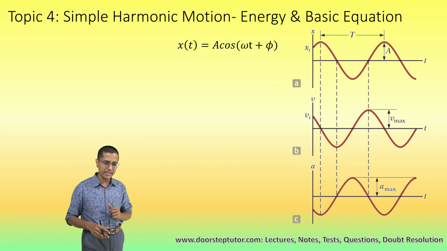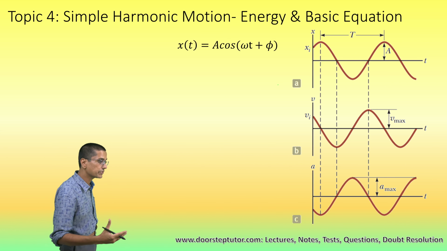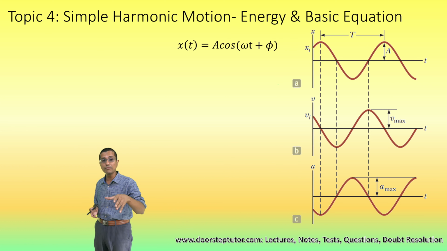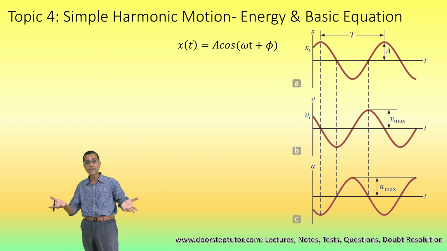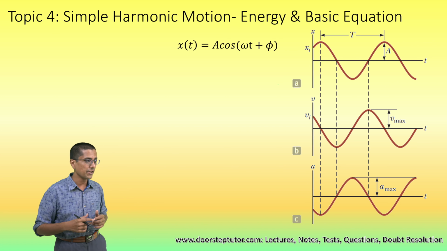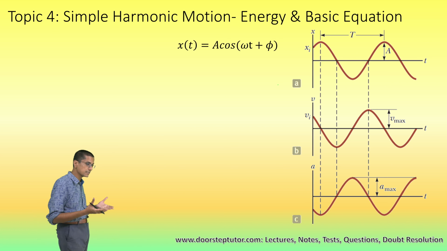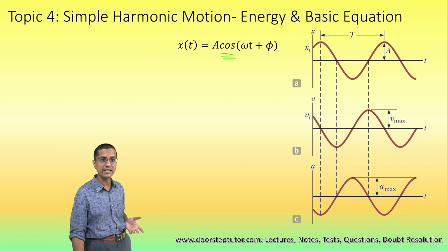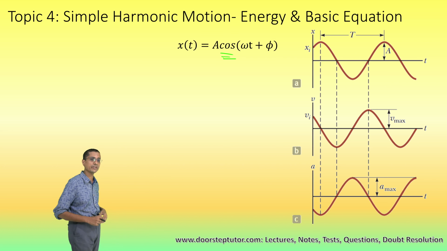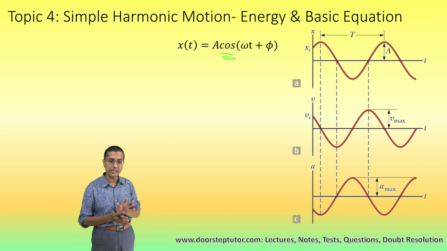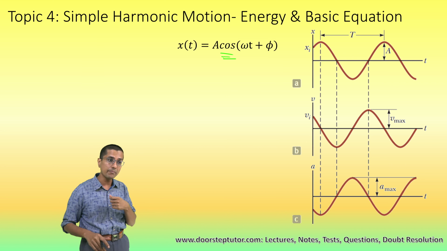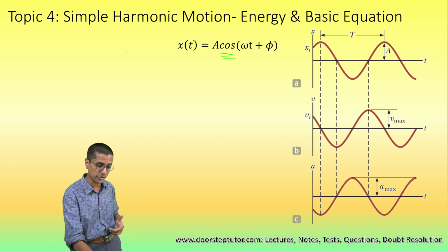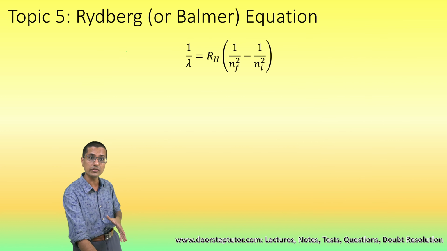So this is the basic equation. Typically, questions which might be asked are that you might be given an equation and asked whether it's simple harmonic motion or not, or you might be asked to find the value of, let's say, A based on an equation, or omega based on an equation. Another thing to remember here is that these cosines and sines can be expressed in exponential notation, so those things also become important. They might give you the equation in a different form, but it might turn out to be the equation of simple harmonic motion. Again, remember this for your JEE Advanced also.